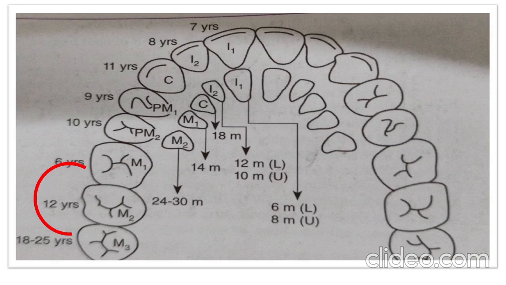For example, the first permanent molar emerges around age 6, raising the total from 20 to 24 teeth. Therefore, if a child has 24 teeth, they are likely over 6 years old. The second permanent molar appears at the age of 12 years, increasing the count to 28 teeth, indicating that a child with 28 teeth is probably older than 12 years.